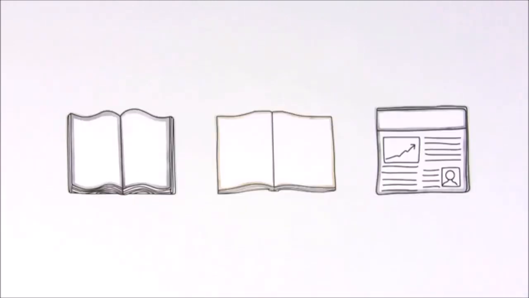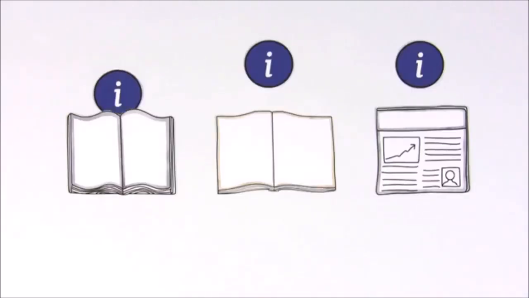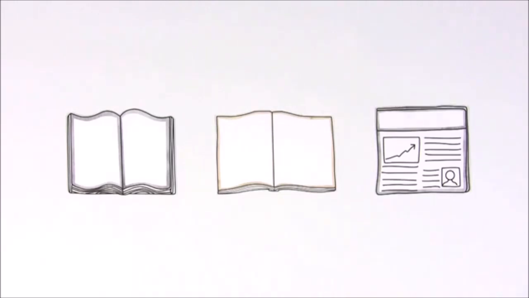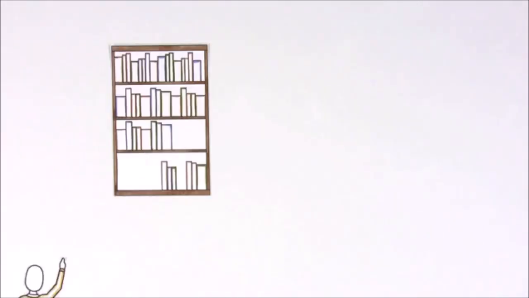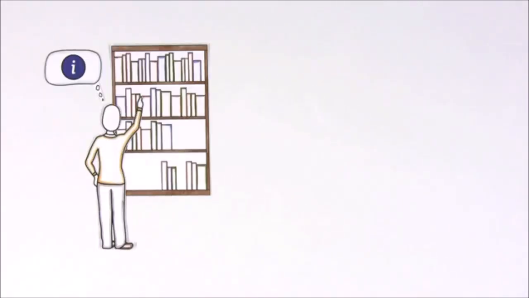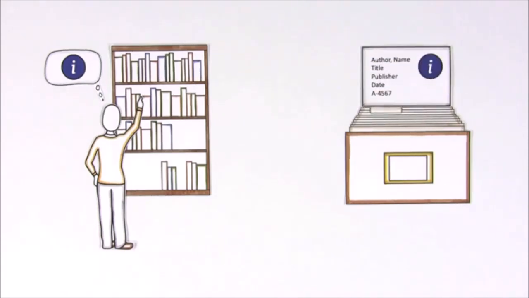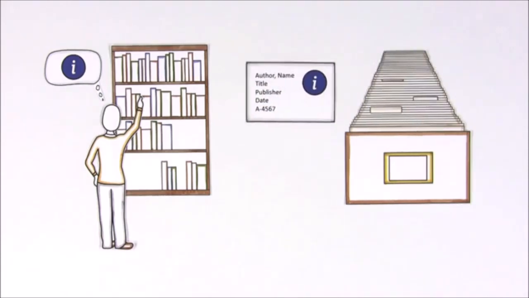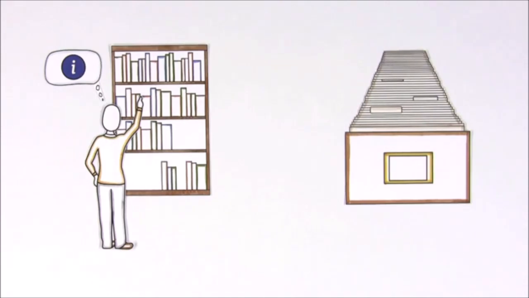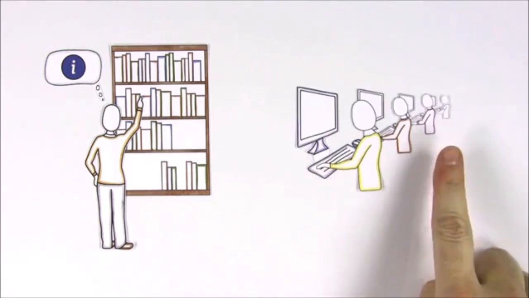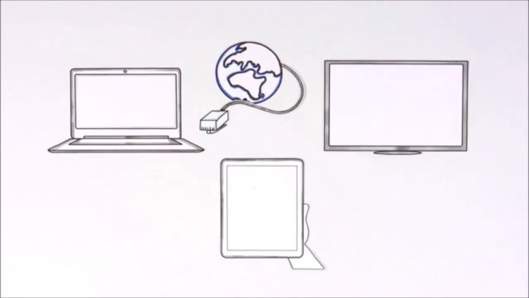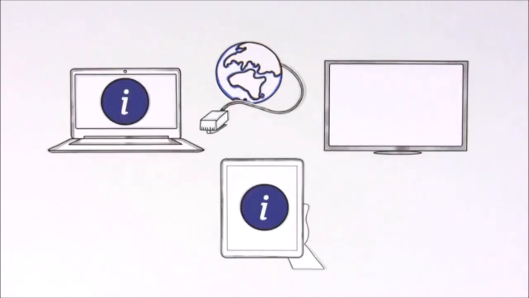For most of their history, that information lived in books, magazines, and periodicals. So libraries and librarians became experts at organizing and understanding how to get the right information out of these resources. This is still the case today, but things are changing quickly. We now live in the information age, and we have access to more information than ever before.